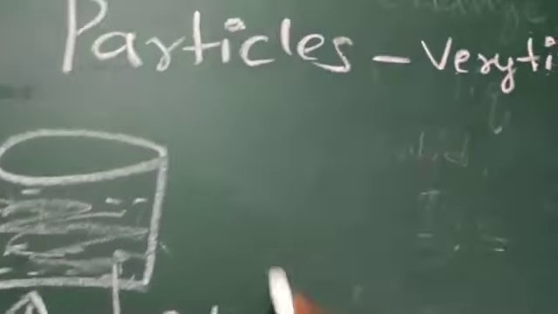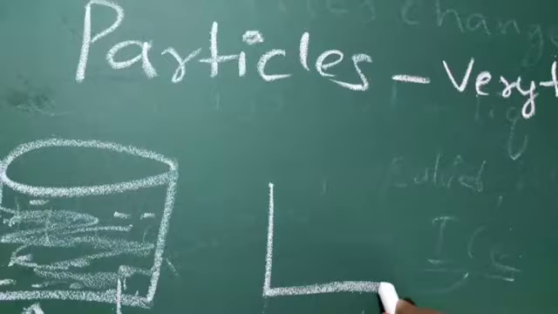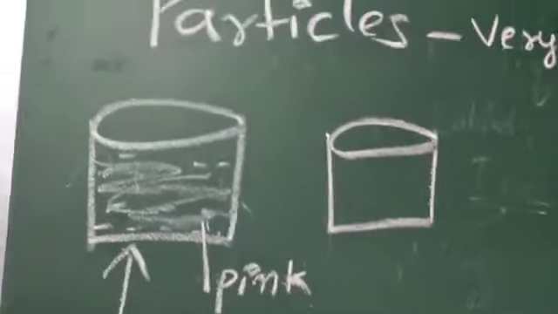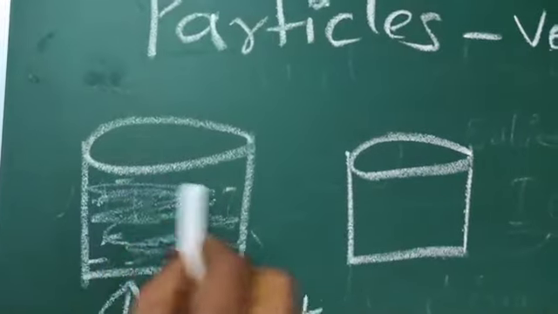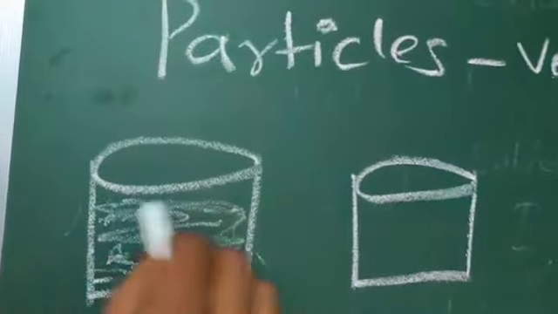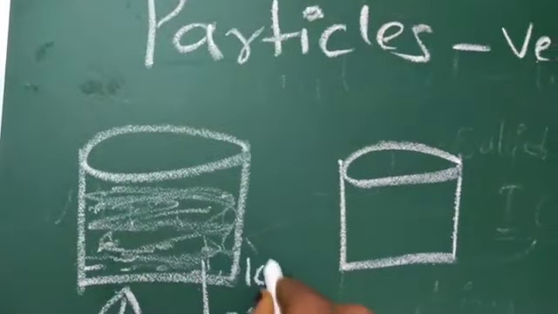So, now we have to take another beaker, and from this pink color water, this is the 100 ml water, we take 10 ml.